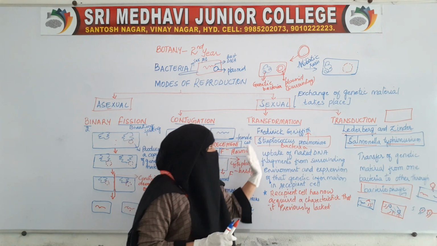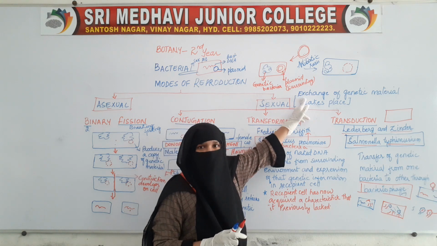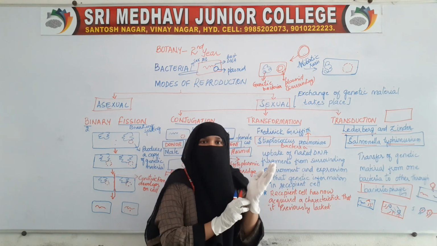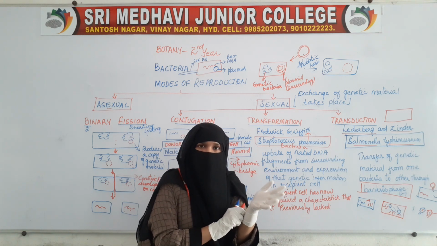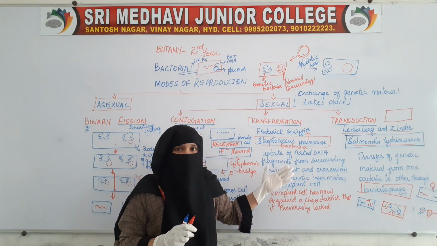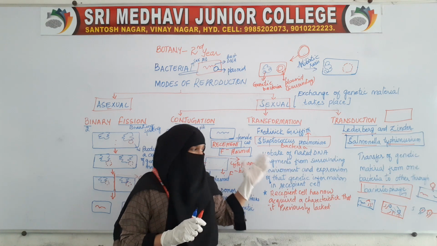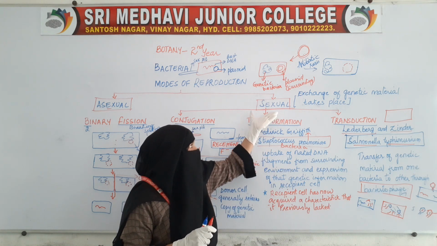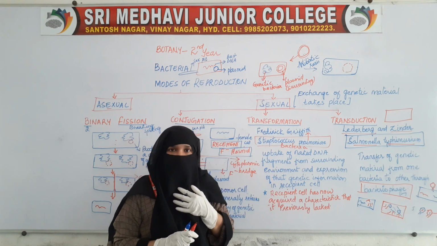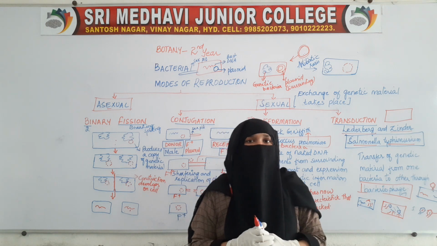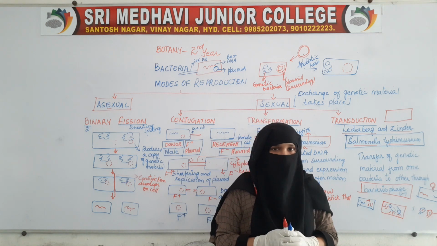However, in sexual reproduction, the most important thing is that exchange of genetic material takes place from one organism to another. It is not true sexual reproduction, but as genetic information is being exchanged, we say that sexual reproduction is taking place. So these are the various ways by which bacteria reproduce.